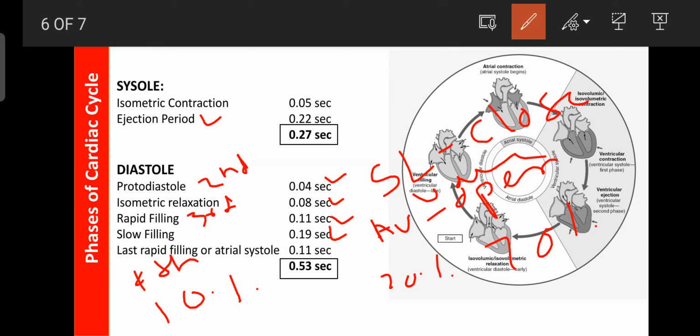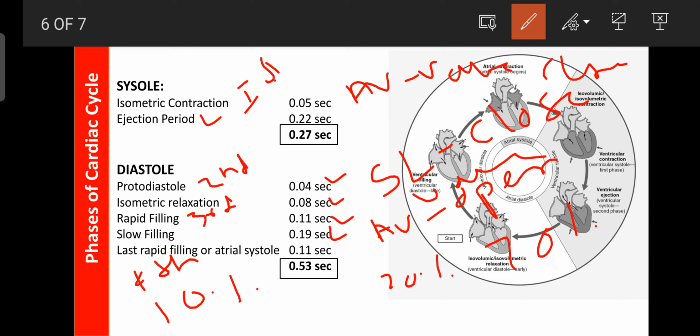The first sound is produced due to the closing of the atrioventricular valves. The second sound is produced due to the closing of the semilunar valves in the protodiastole, and the third during the rapid filling, the rapid entry of blood from the atrium into the ventricle.